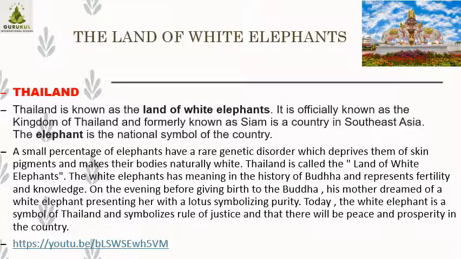It's officially known as the Kingdom of Thailand and formerly known as Siam, a country in Southeast Asia. The elephant is the national symbol of this country. Likewise, we also have national symbols. We have the national emblem of four lions, taken from the Ashoka Stambha. That is the national symbol.